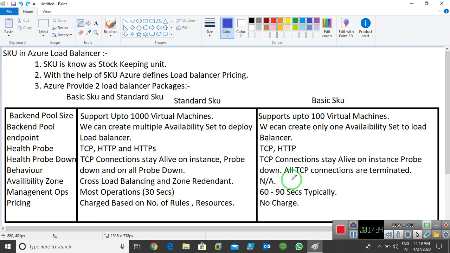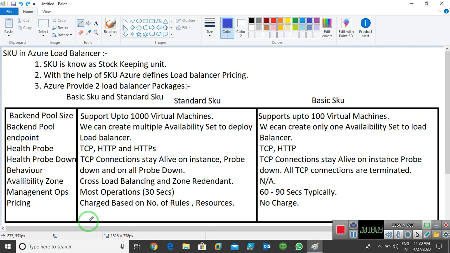Okay, now the second last thing is known as management operations. Okay, so you can say that in standard SKU all the operations are mostly done in 30 seconds, but in basic SKU all the operations are done in 60 to 90 seconds typically. Why? Because standard SKU is chargeable, so they give you high resources, high configurations. But if you're talking about basic, it's not chargeable, so that's why it doesn't give you that much high resources. So that's why it takes time to implement the load balancer, or to do the management operations and all things.